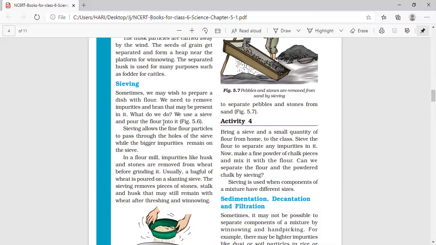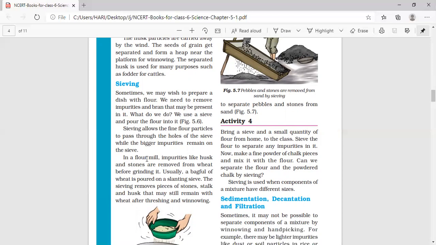See, some days we may wish to prepare a dish of flour, whether it is the rice flour or the wheat flour, any other flour, we generally sieve it by passing it through a sieve. And when we sieve the flour, any impurities present in the flour will be remaining in the sieve, and the fine powder will be passing through the sieve so that it can be collected.